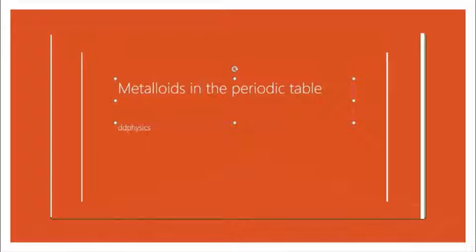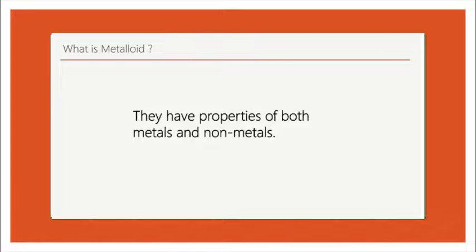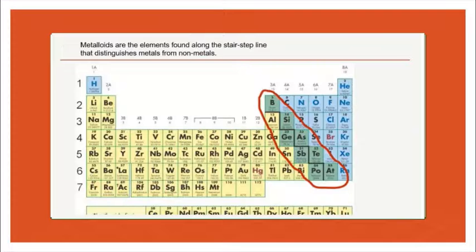Dear students, in this video I am going to explain what metalloids are in the periodic table. What is a metalloid? They have properties of both metals and non-metals. Metalloids are the elements found along the stair-step line that distinguishes metals from non-metals.